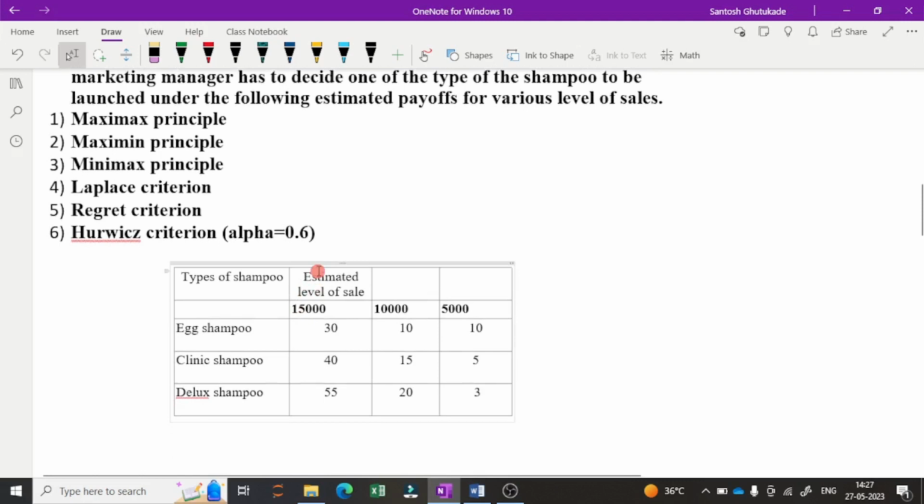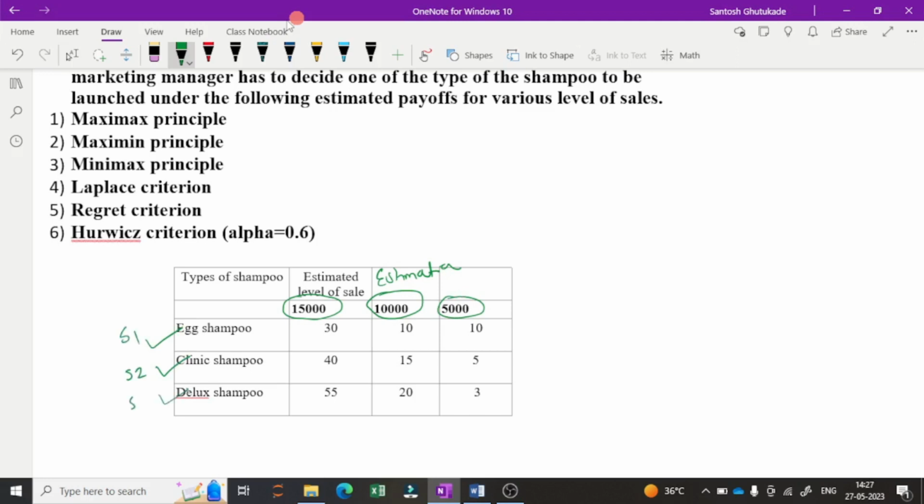The problem is we have to decide the shampoo. Hindustan Liver has 3 types of shampoo: egg shampoo, clinic shampoo and deluxe shampoo, and they have to decide which shampoo they can produce in the upcoming market or upcoming season. So they have some estimation. Here we can say this is an estimation of sale. So 15,000 sale, 10,000 sale and 5,000 sale, and there are 3 strategies: strategy 1, strategy 2 and strategy 3. So egg shampoo, clinic shampoo or deluxe shampoo, and these are the events. Event 1 is a 15,000 sale, event 2 is a 10,000 sale and event 3 is a 5,000 sale.